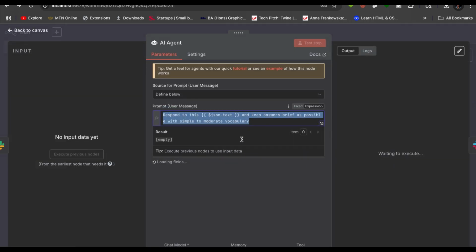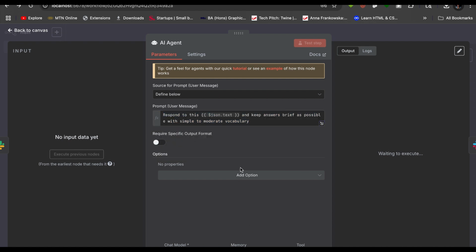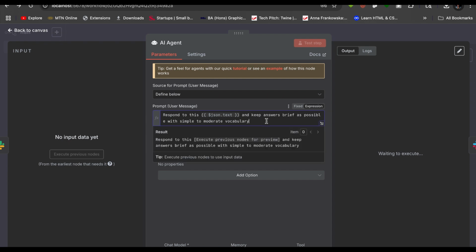So let's say we want to work on the text we get from the previous node, which is the Slack trigger that sends in a message, and you want to say respond to this, and keep answers as brief as possible, with simple to moderate vocabulary.